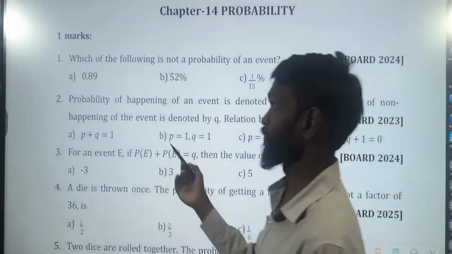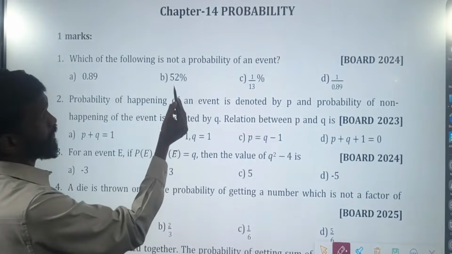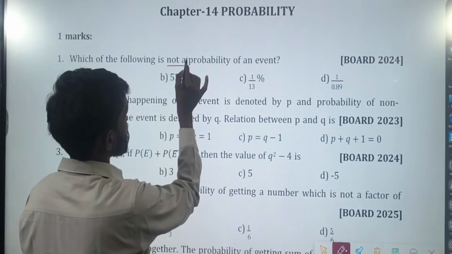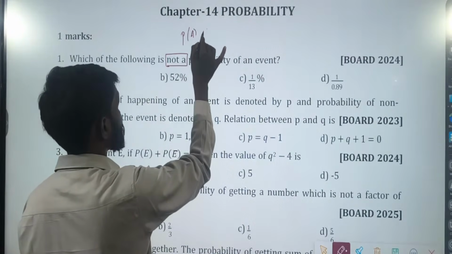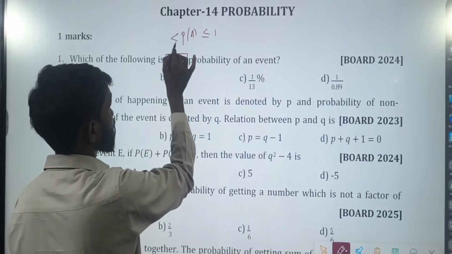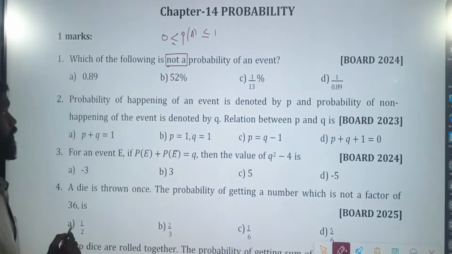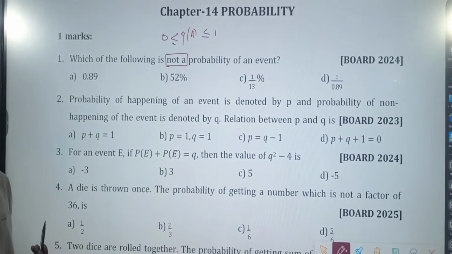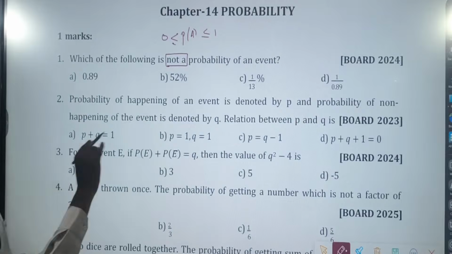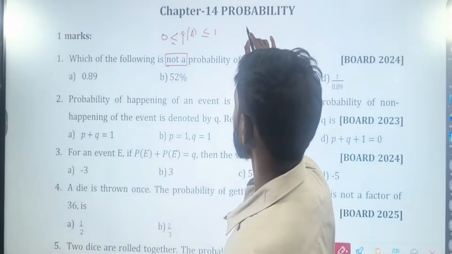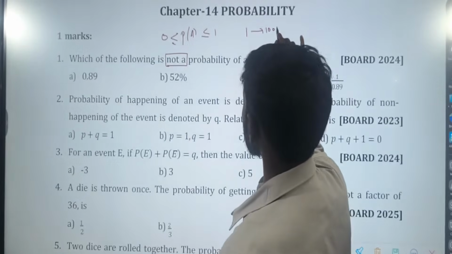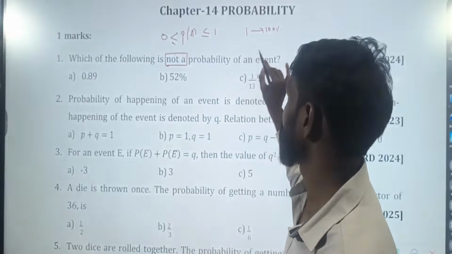The first question. Which of the following is not a probability of an event? I told you the probability of an event can never be more than 1, can never be less than 0. Can it be 0.89? Yes, because it is less than 1. Can it be 52%? Yes, it can be. See, 1 means 100%.